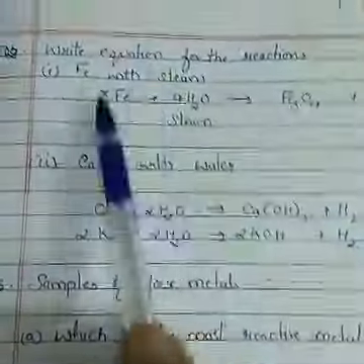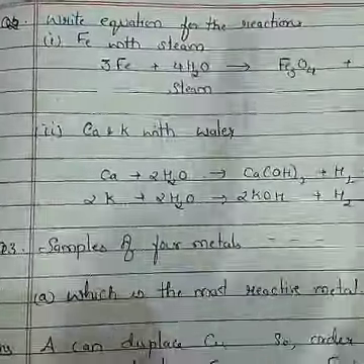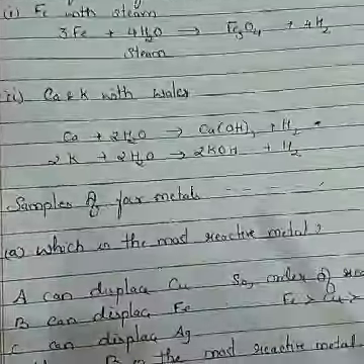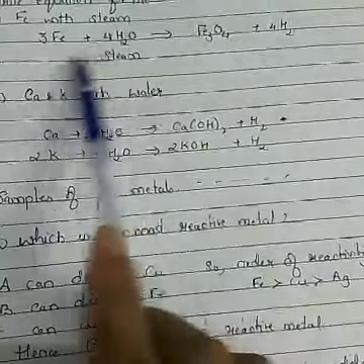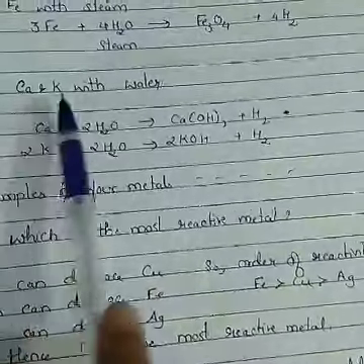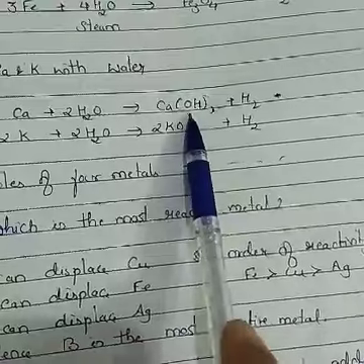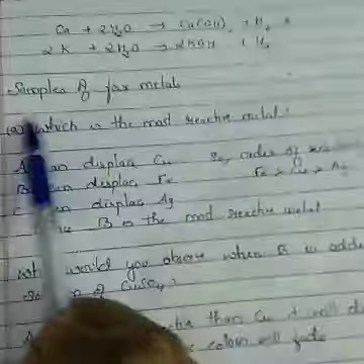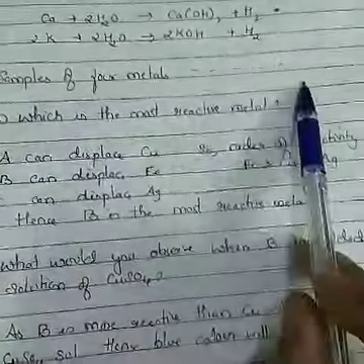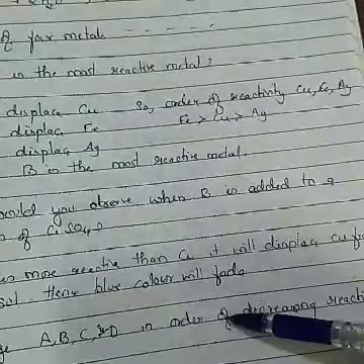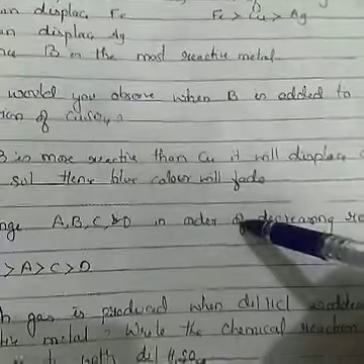You have to learn this. Now, reaction of iron with the steam. I have told you that when iron reacts with steam, it forms iron oxide plus H2. When other metals react with hot water or cold water, they form hydroxides. But whenever metals react with steam, they form metal oxide plus hydrogen. Similarly, potassium and calcium react with water to form their hydroxides. Question number 3, I have not written because it was too long. I have solved the answer in this. Once go through it. If you have any doubt, you can ask me.